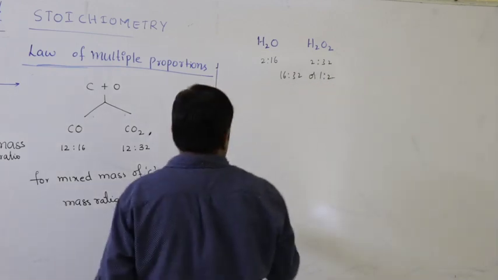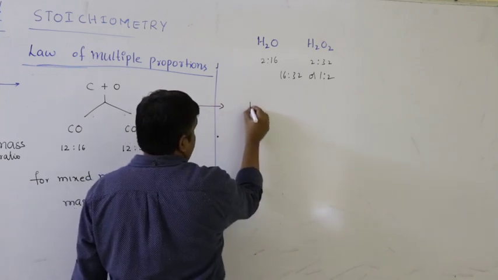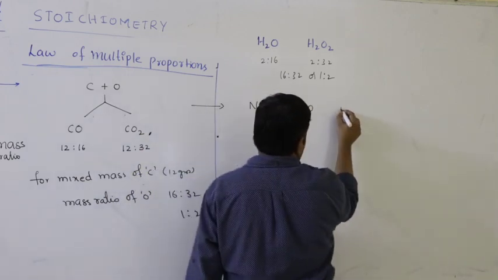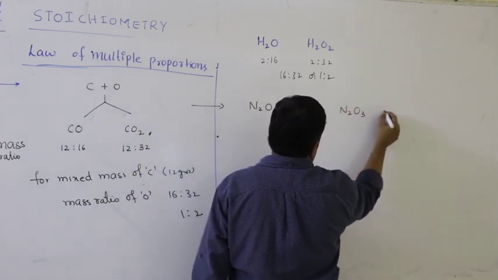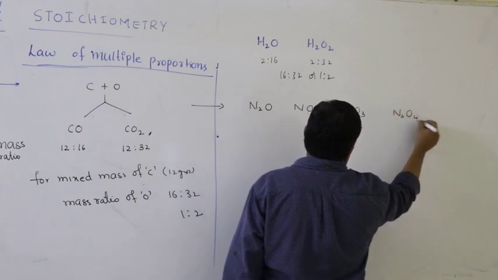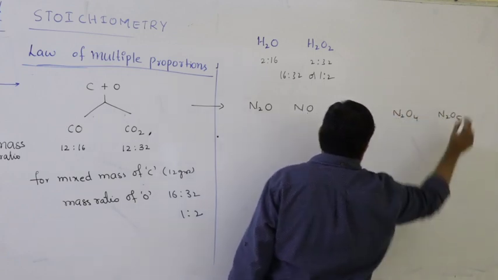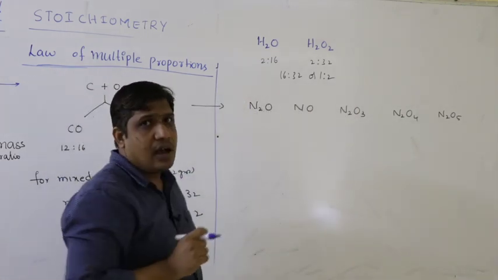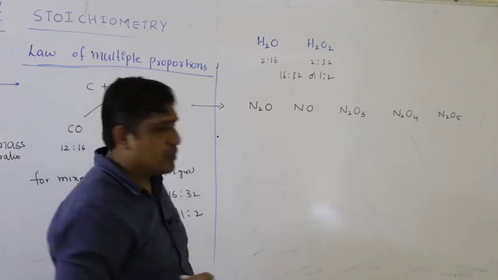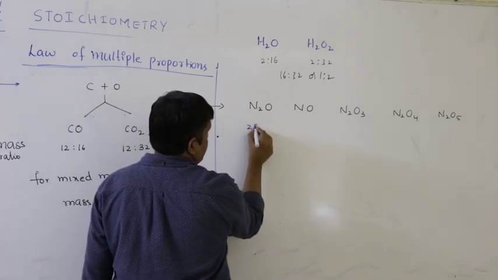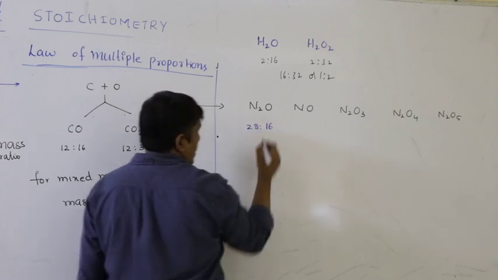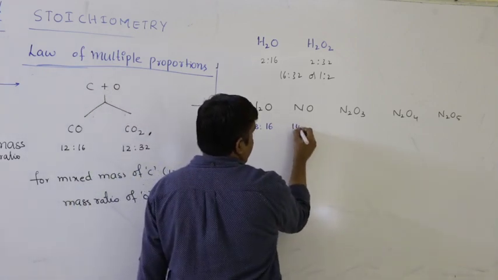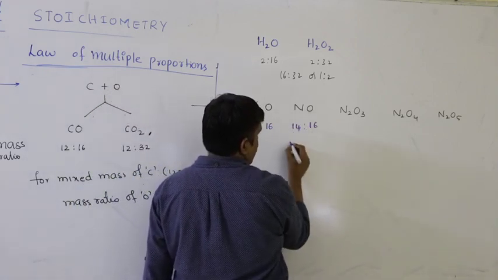We have one better example, oxides of nitrogen. Nitrogen forms different oxides: N2O, NO, N2O3, N2O4, N2O5. So let us write the mass ratio. Two nitrogens. Atomic mass of nitrogen is 14 AMU. Two nitrogens, 2 into 14, 28. There is only one oxygen. Atomic mass of oxygen is 16. There is only one nitrogen, 14:1 oxygen, 16.